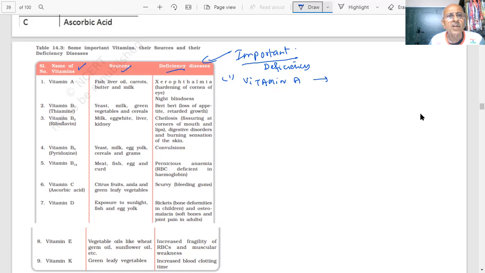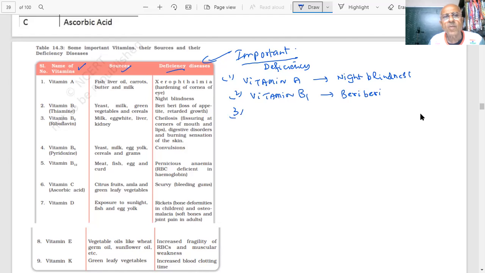Deficiency of vitamin A causes night blindness and hardening of the cornea. Night blindness, we have to learn it. With deficiency of vitamin B1, which is also called thiamine, it is a very important disease, which is written in many books, students.